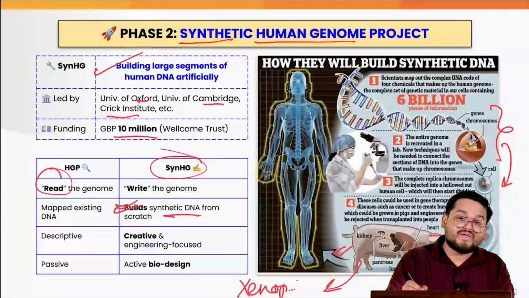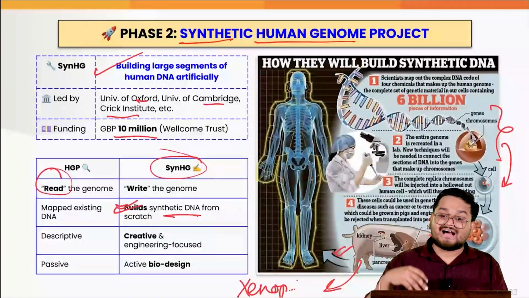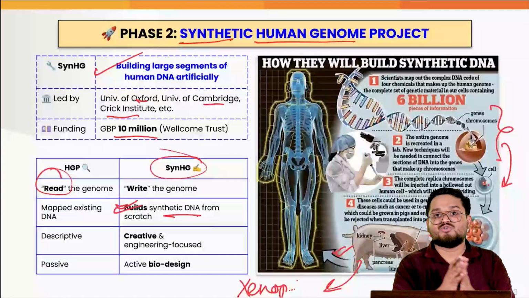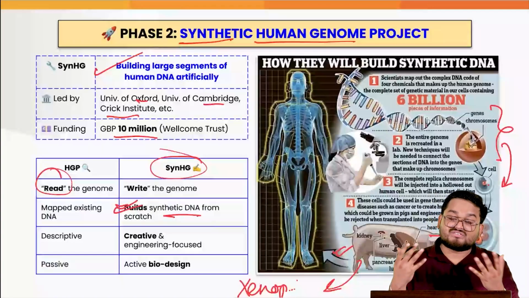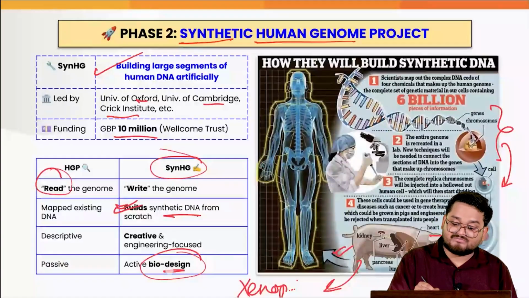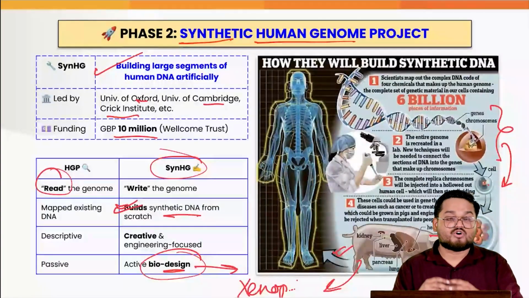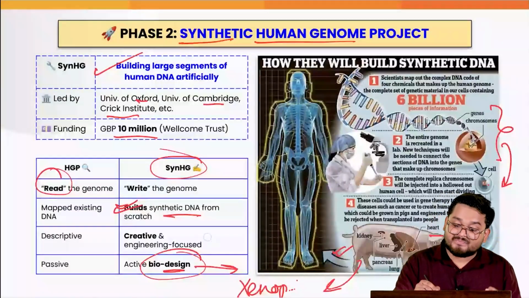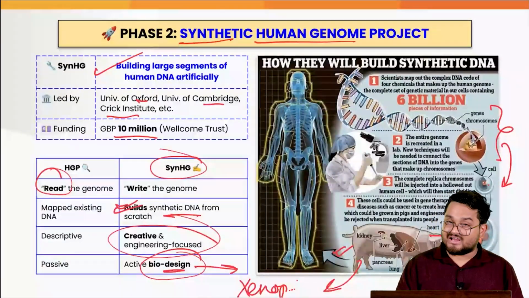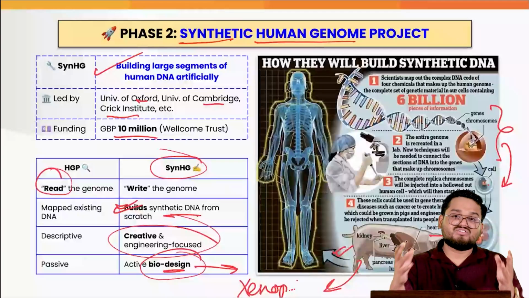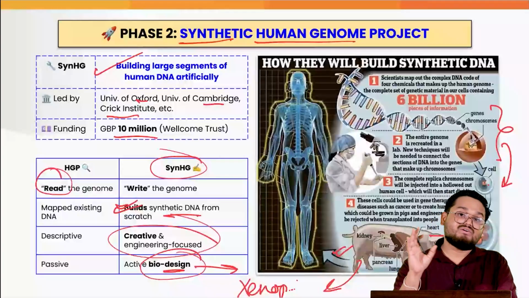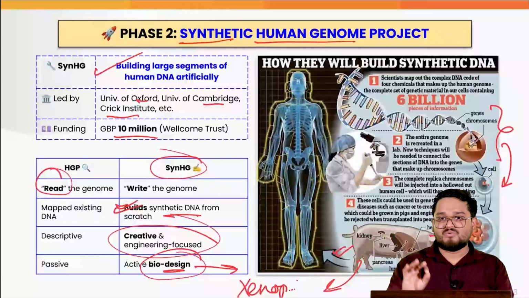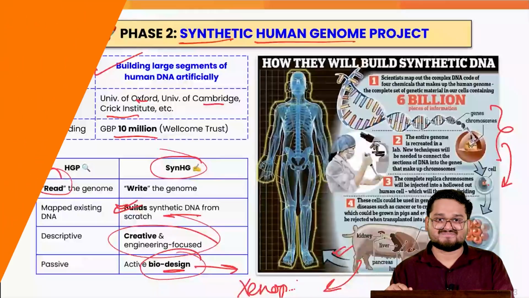Xenotransplantation is the growing of artificial organs in other organisms for human needs and human transplantation. So this is how this will be following an active biodesign by incorporating them in the various animals and their bodies, and it will be using creative engineering focused applications. So that is where this holds promise, but we have to see how this spans out over the years. Now, on to the final article.